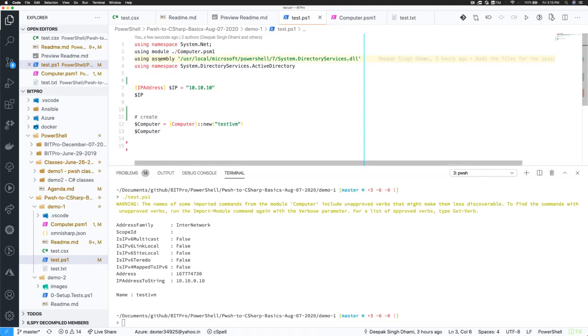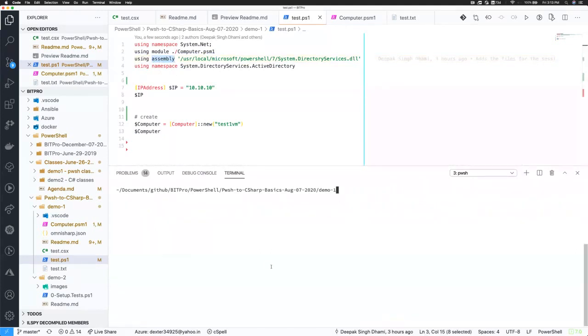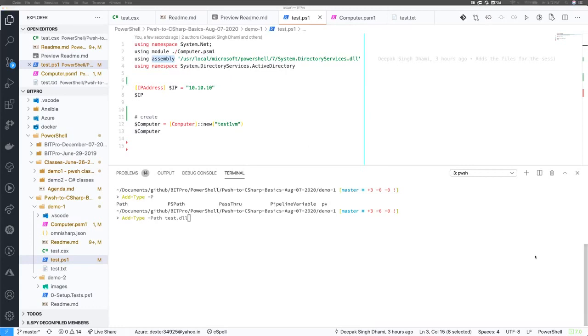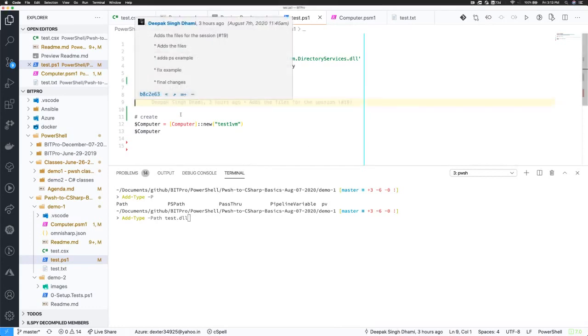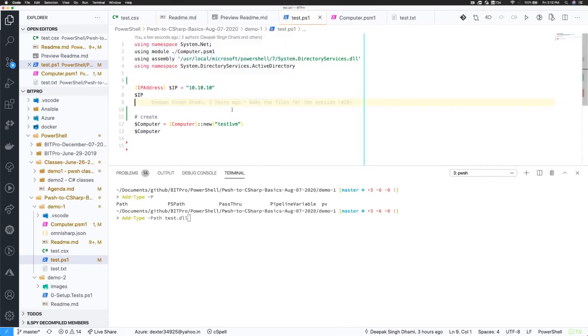And there's another variant which is using assembly. In the past, if you've been using PowerShell for a while, you know there's something called Add-Type, right? And you can specify a path to a DLL. If you have a DLL like test.dll somewhere, you can specify the path to it, and it will load it in your current assembly. It will load it in your PowerShell, and it becomes available inside your PowerShell module.